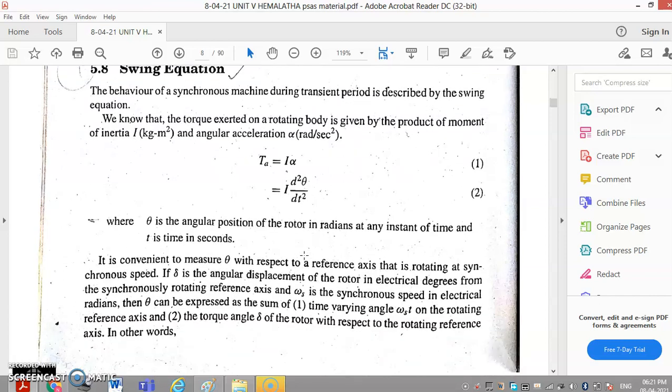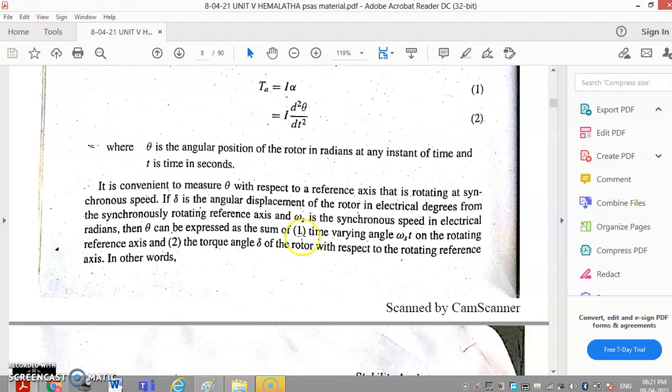Here theta is the angular position of the rotor in radians at any instant of time, and t is time in seconds. It is convenient to measure theta with respect to a reference axis that is rotating at synchronous speed.